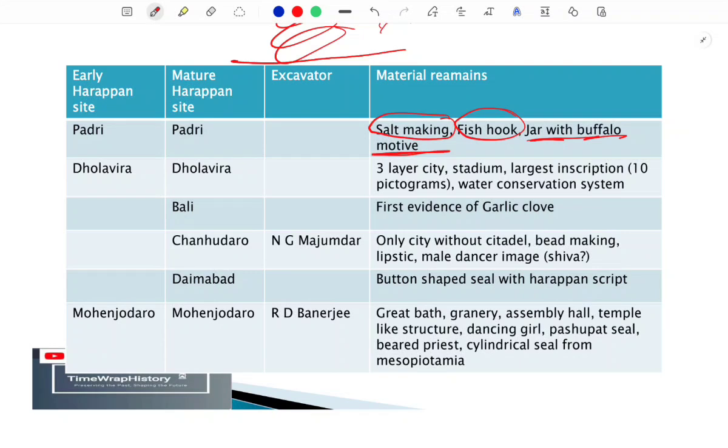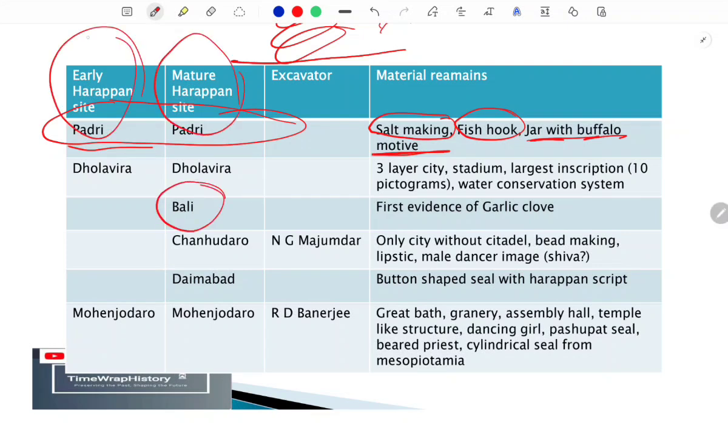Okay, so after that you'll also have to remember, wherever I have written the site name twice, it means that this was both an early Harappan and a mature Harappan site. Okay, and wherever I have written only one time, it is either mature Harappan or early Harappan.